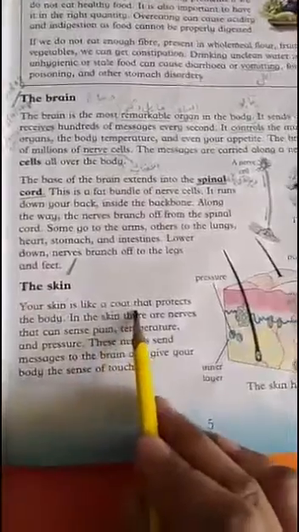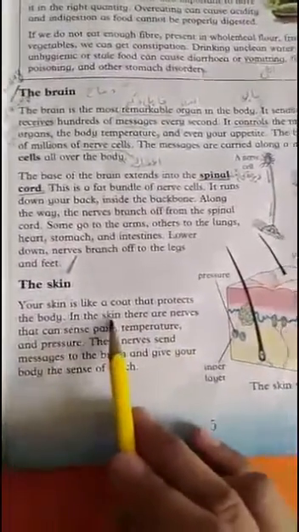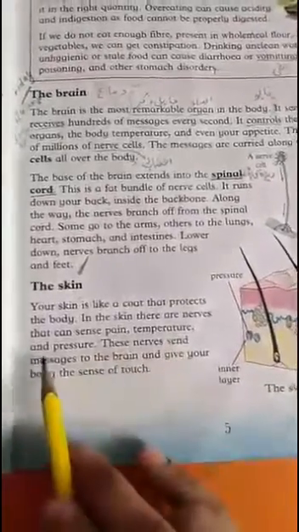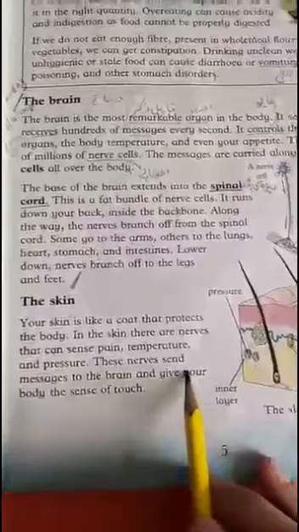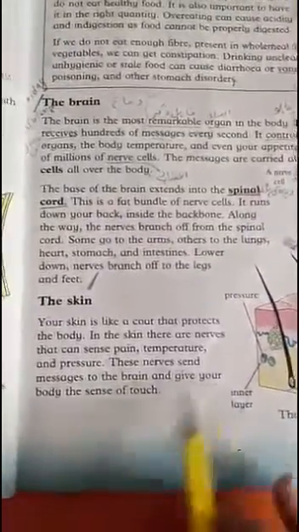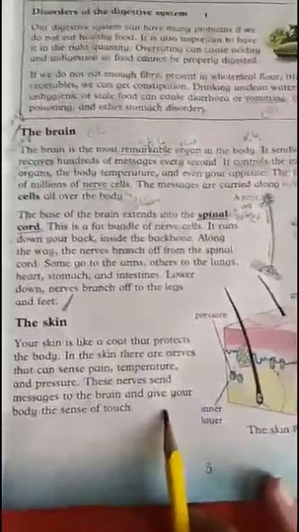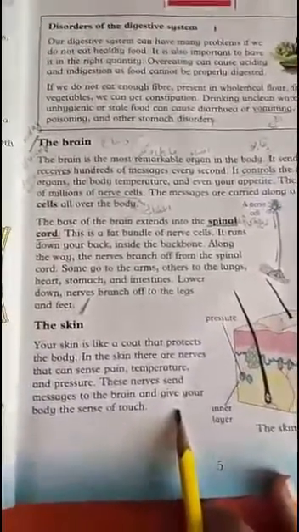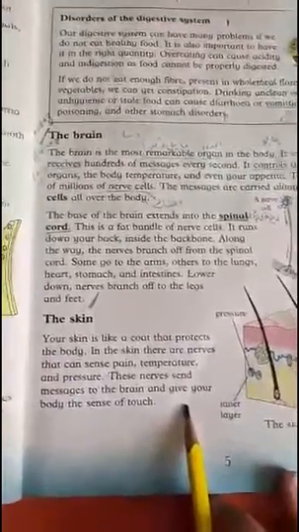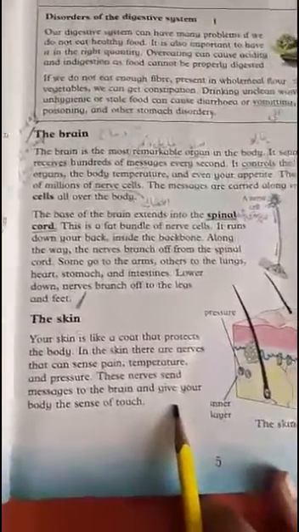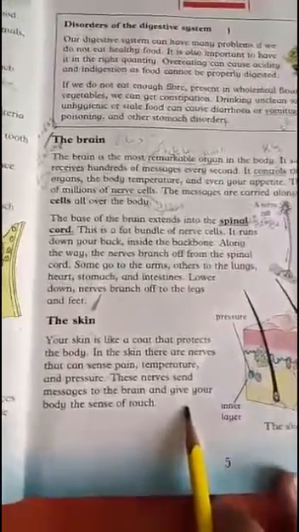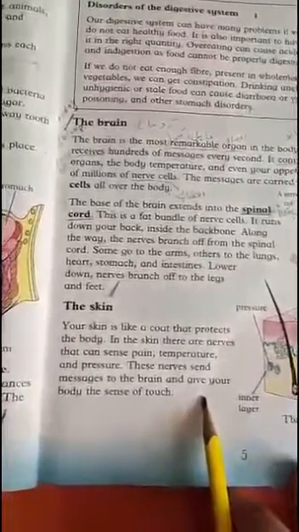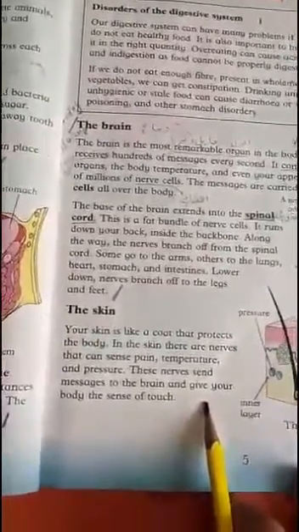Your skin is like a coat that protects the body. In the skin, there are nerves that can sense pain, temperature, and pressure. These nerves send messages to the brain and give your body the sense of touch. Dear student, skin is the outer cover of our body. We feel pain, temperature, and pressure with the sense of skin. In the skin, there are nerves which send messages to the brain, and the brain sends a reply to the body. The sense of touch.